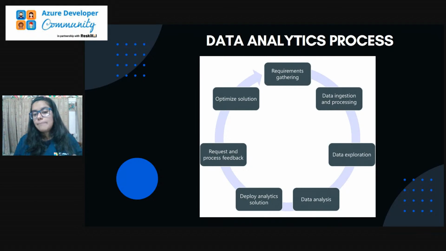Based upon the feedback and requests that you have received from the people you asked, you can optimize your solution. You can make your results better, so that they become valuable for your company. So this is how the whole data analytics process takes place. As you can see here, these are the seven phases that we have.